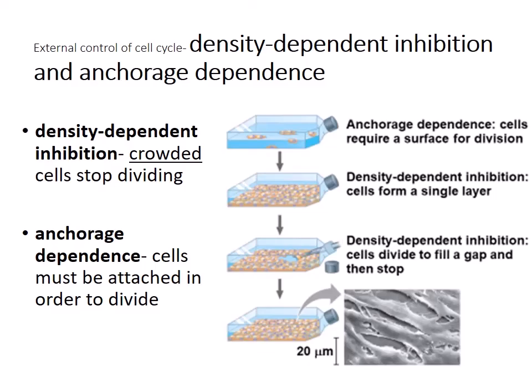We also have density-dependent inhibition and anchorage dependence. Density-dependent inhibition is when crowded cells stop dividing, and anchorage dependence is when cells have to be attached in order to divide. So anchorage dependence, again, is when cells require a surface for division, and then density-dependent inhibition is when the cells form a single layer, and if we take out a chunk of those cells, they would fill the gap and then they would stop dividing again. So this is important in the formation of multicellular organisms.